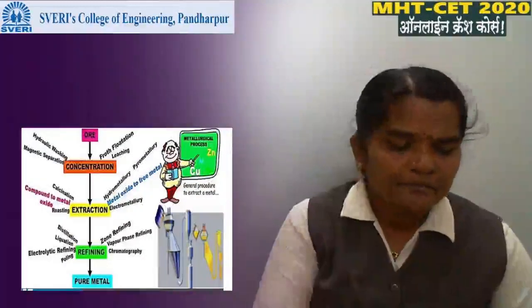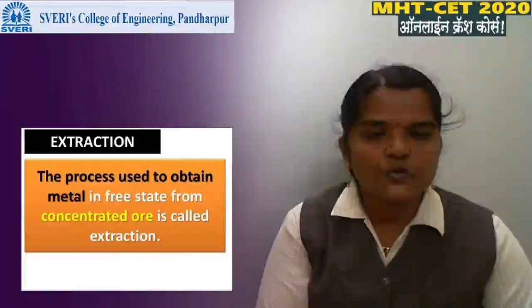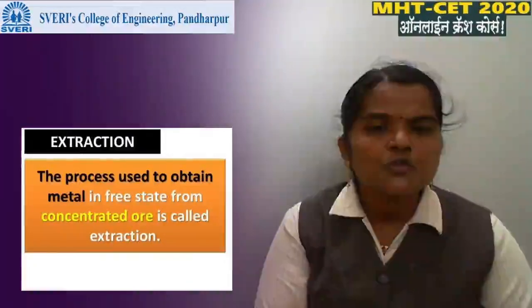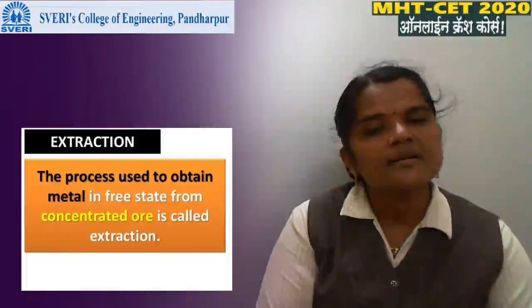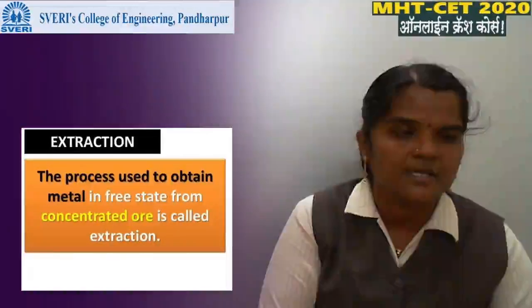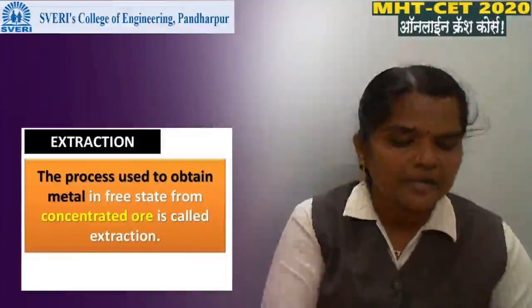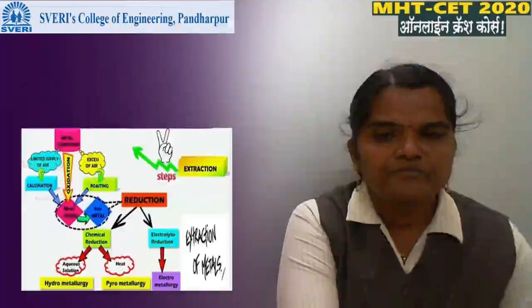Okay. Then next we will see detailed extraction. What is meant by extraction? The process used to obtain the metal in free state from concentrated ore is called extraction. Means after the process of concentration, the extraction process comes, and in the process of extraction we will get free metal.